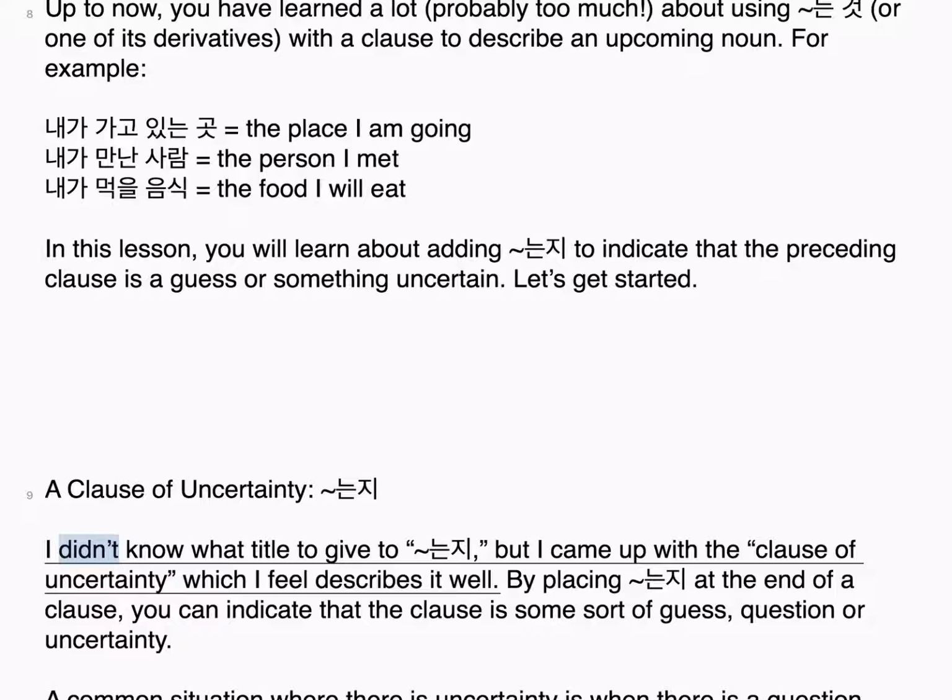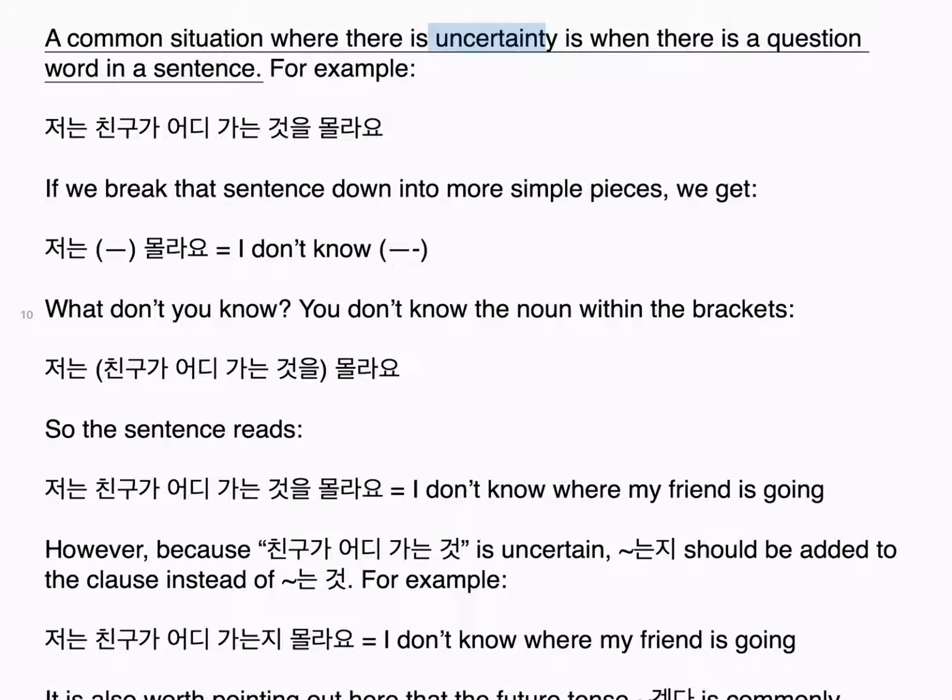A clause of uncertainty. 는지. I didn't know what title to give this, but I came up with the clause of uncertainty, which I feel describes it well. By placing 는지 at the end of a clause, you can indicate that the clause is some sort of guess, question or uncertainty. A common situation where there is uncertainty is when there is a question word in a sentence. For example, 저는 친구가 어디 가는 것을 몰라요.